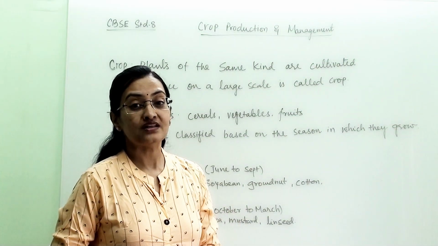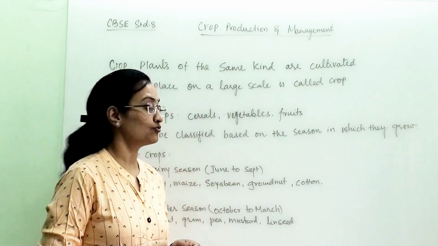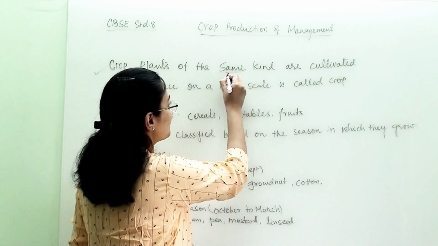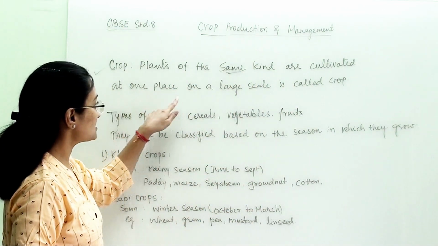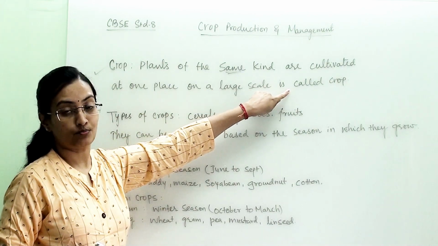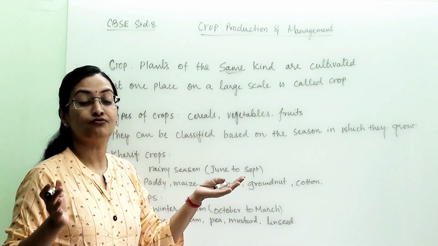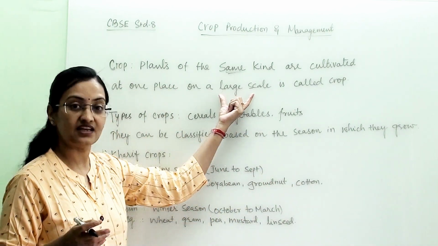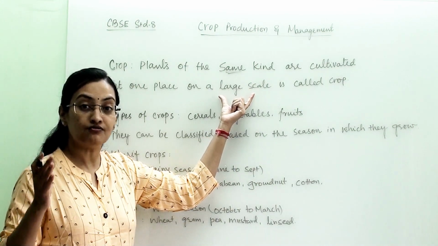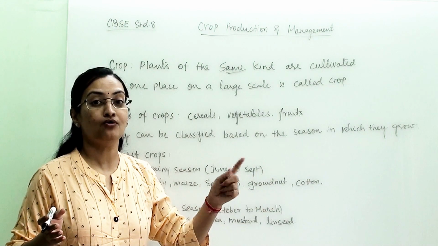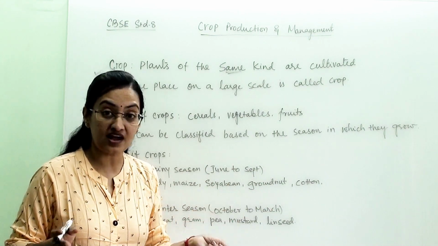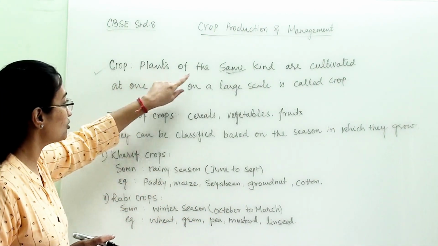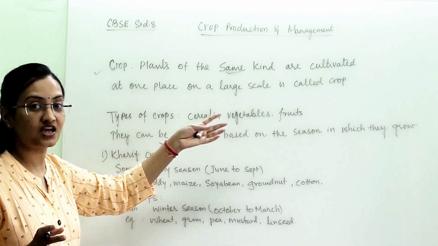Now let us first know the meaning of crop and the types of crop. This is the definition of crop: plants of the same kind cultivated at one place on a larger scale are called a crop. For example, if in a very large farm, over a very large area, we are growing wheat, then it is known as a crop of wheat. If it is a field of rice, then it is known as a paddy field. So a crop is plants of the same kind cultivated in a large area.